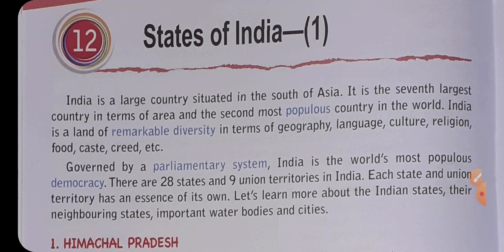It is a land of remarkable diversities in terms of geography, language, culture, religion, food, caste, creed, etc. It is governed by a parliamentary system where India is the world's most populous democracy. There are 28 states and 9 union territories in our country. And each state and union territory has an essence of its own. So every state and every union territory has its own importance.